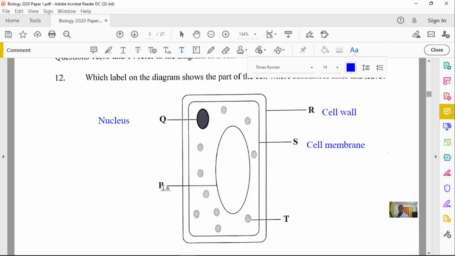All right, and structure P, that large, almost centrally located structure, will be our vacuole. And then we have our structure T. If you notice, there are a lot of these structures within the plant cell, so we definitely know that this represents our chloroplast.